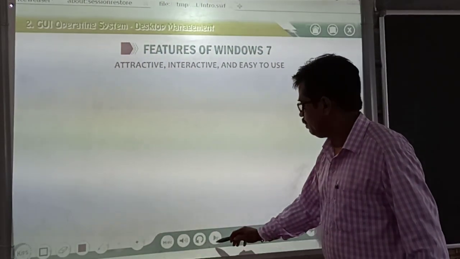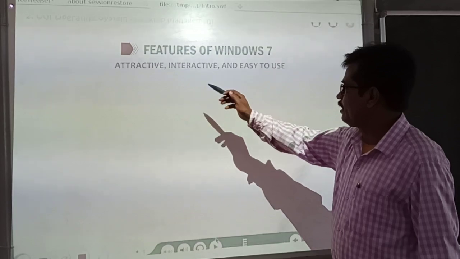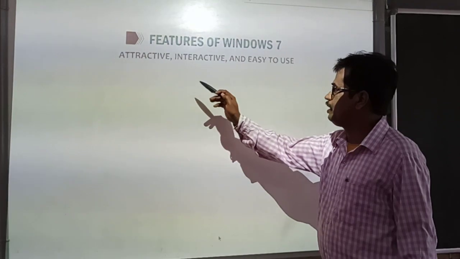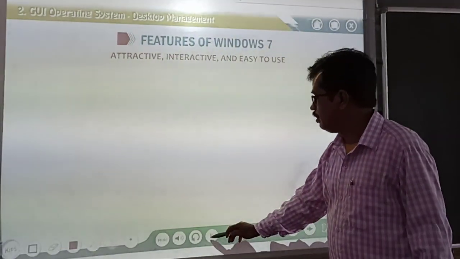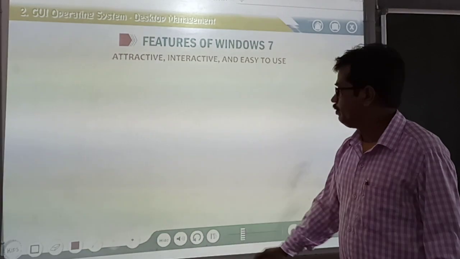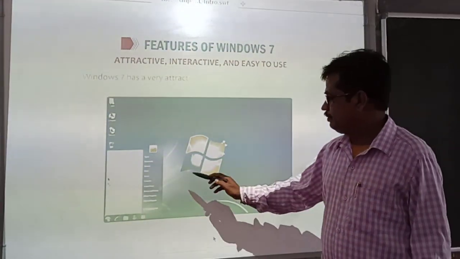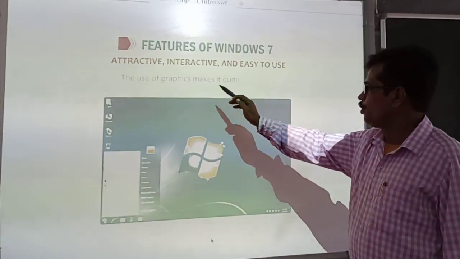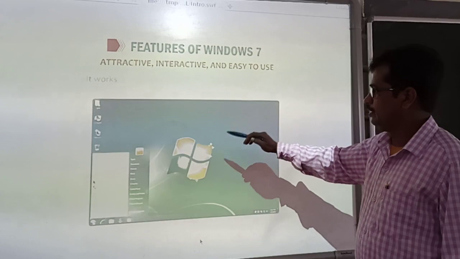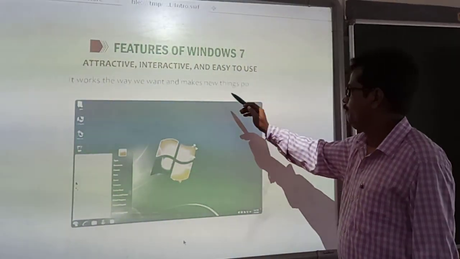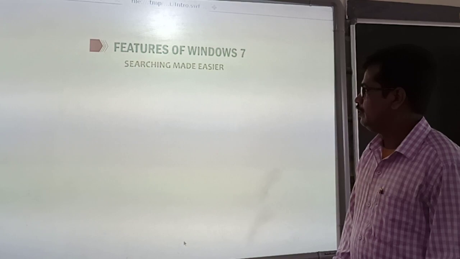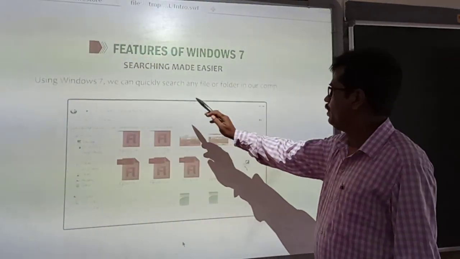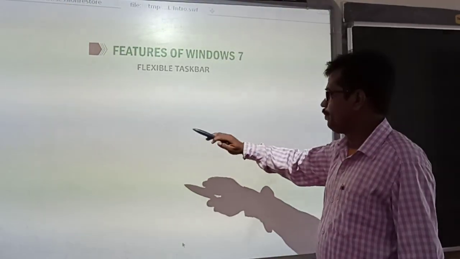First one, already we have discussed, is attractive, interactive and easy to use. Windows 7 has many features. Why is it said like that? Windows 7 has a very attractive appearance with colorful themes. The use of programs makes it quite interactive. It works the way we want and makes new things possible. The second feature of Windows 7 is searching made easier. Using Windows 7, we can quickly search any file or folder on our computer.